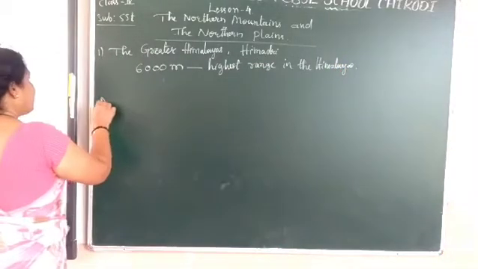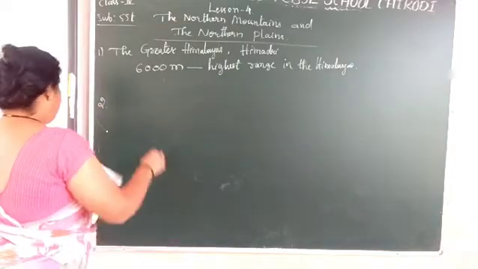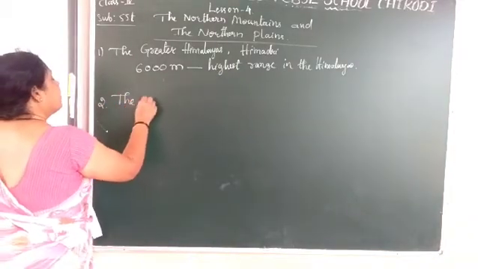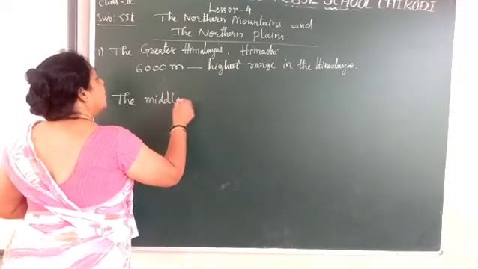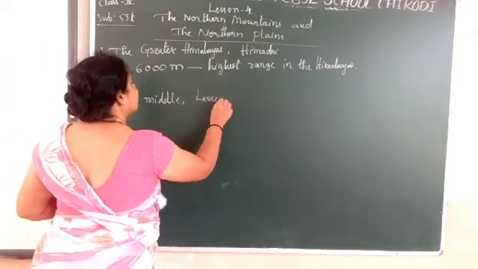Okay, second one is the middle or lesser Himalayas.